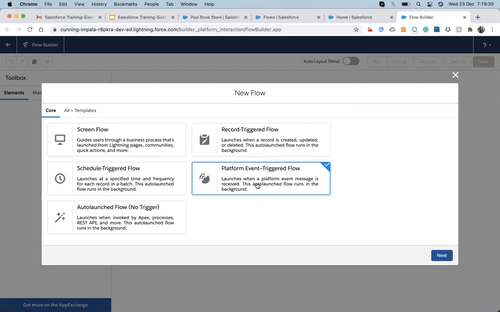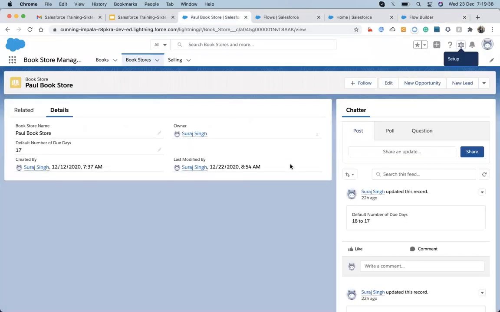It's similar to a radio. Suppose I have a number of users working on different screens, and whenever I make changes on a record, I want to notify all the users that I made the changes.